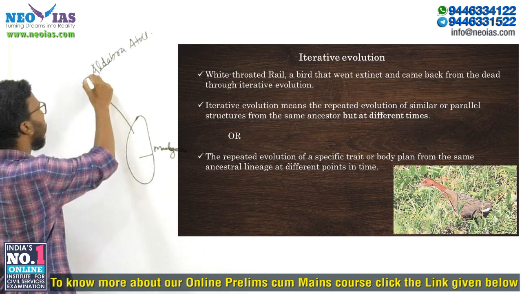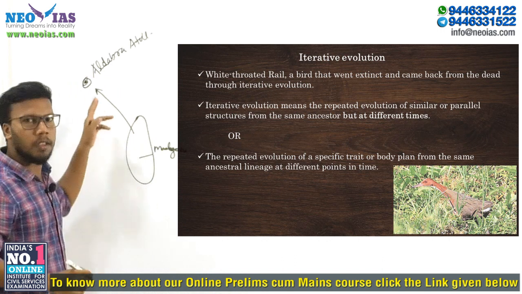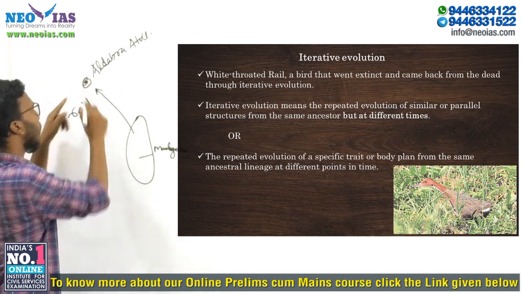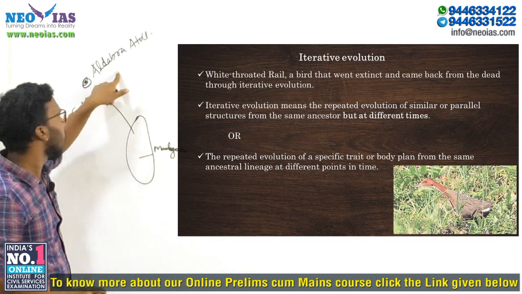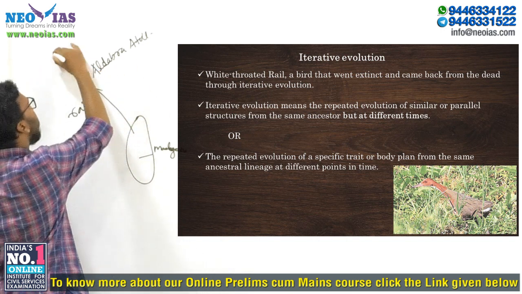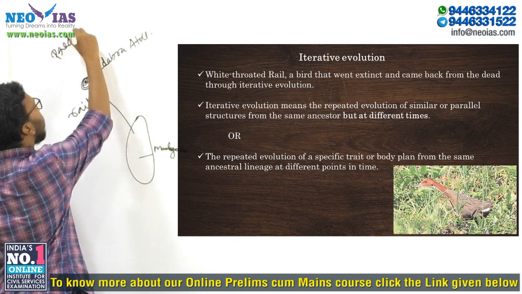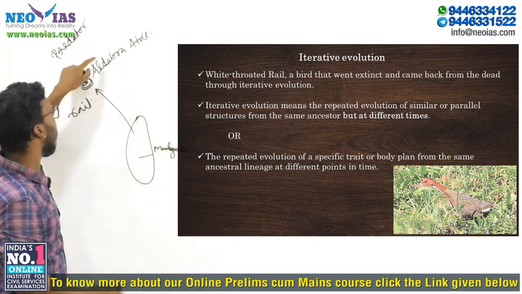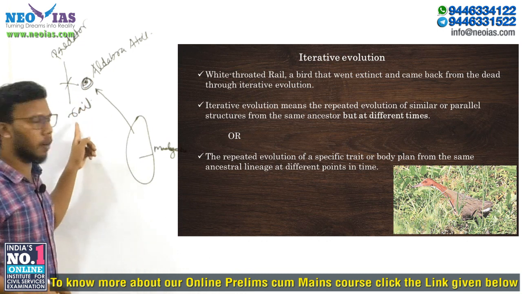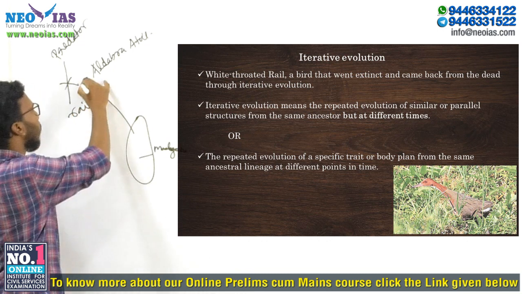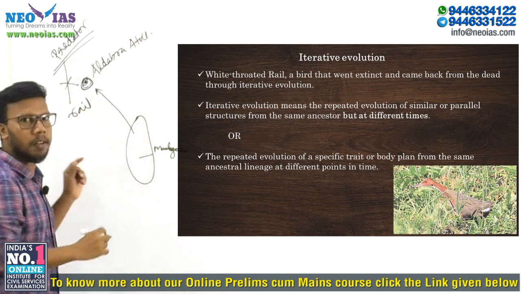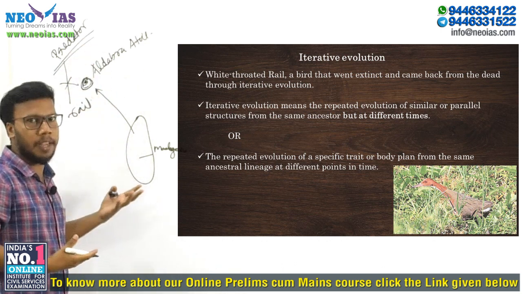Okay, now here we have some rail birds in this Aldabra Atoll. Now this Aldabra Atoll doesn't have any predator of the white-throated rail, and since there is a lack of predators, there is no need for flying, right?